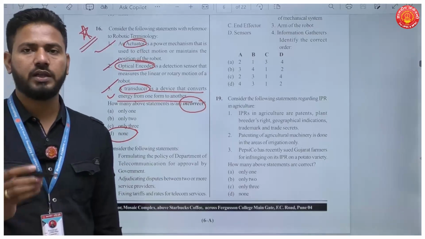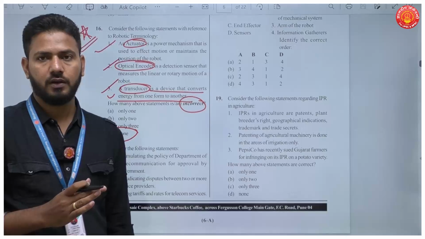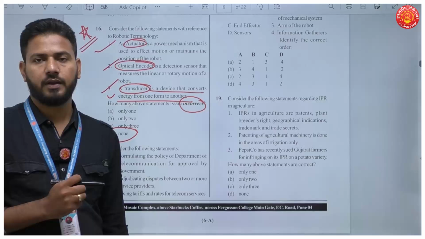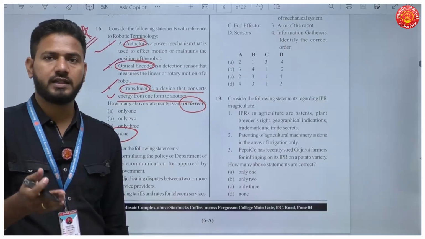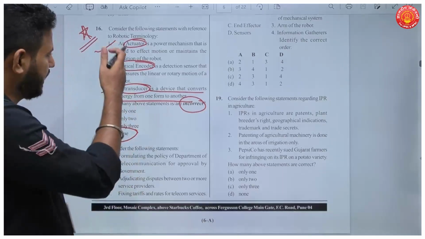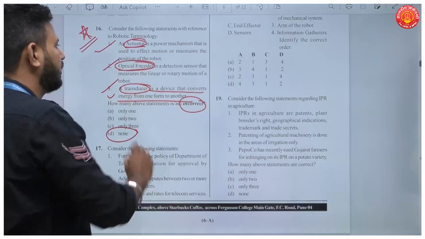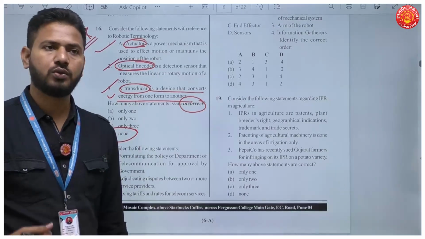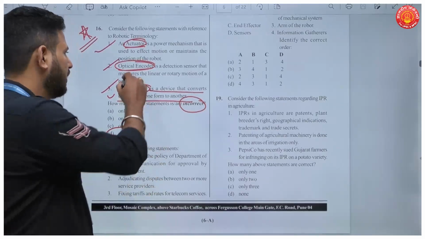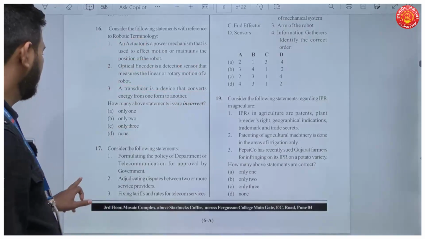Now, even if you're not in a position to solve this question, learn out of this question. Okay, there's one more question on robotics, different parts of robots. So all these are very important because robotics has been an important topic for UPSC Prelims as well as mains also. Okay, so all the statements are correct. None of these statements is incorrect. So you just study what are actuators, what are optical encoders. They are nothing but sensors. How you feed information or how robots react to sensors. So optical encoders are detection sensors. Okay, so all the statements are correct here. Question number 17.